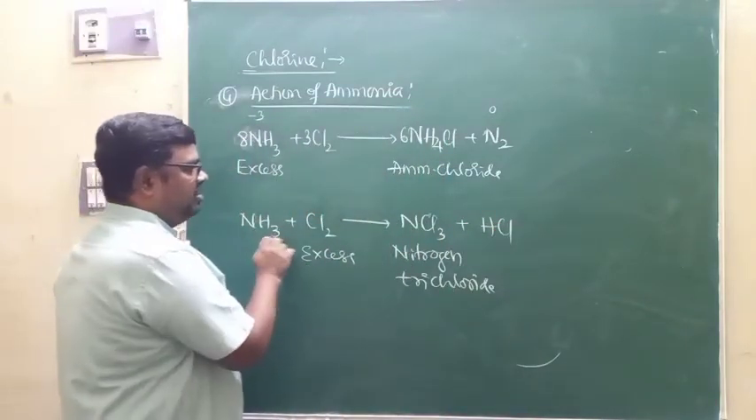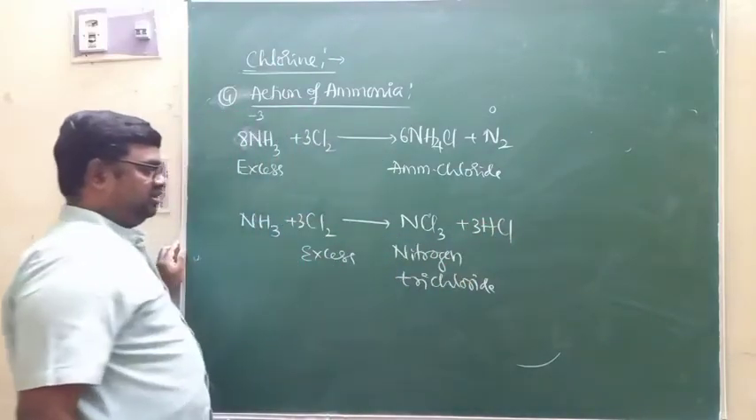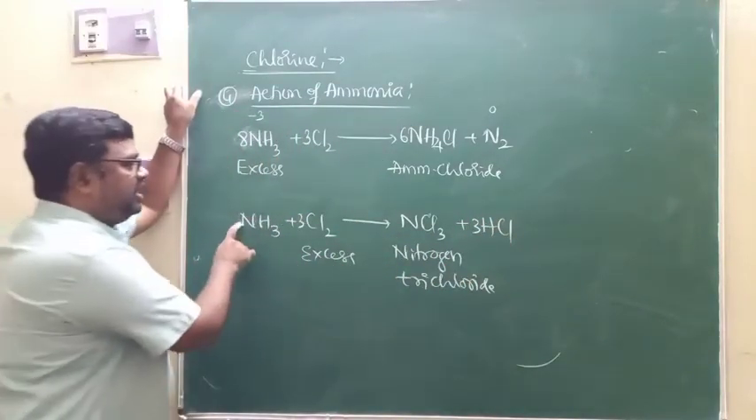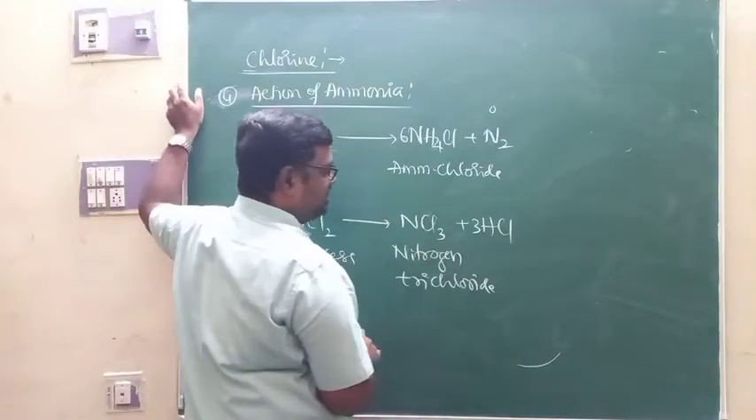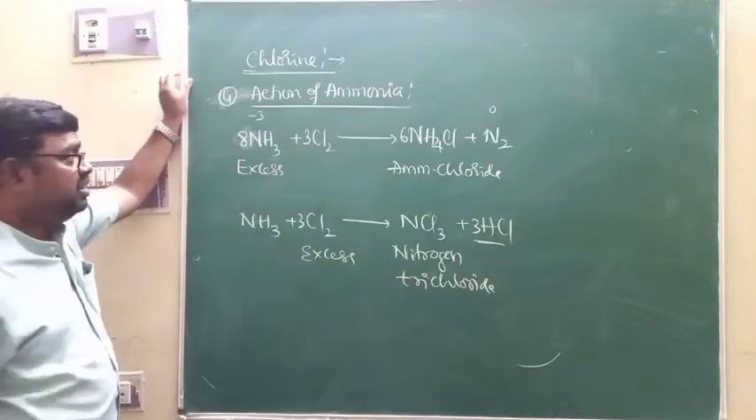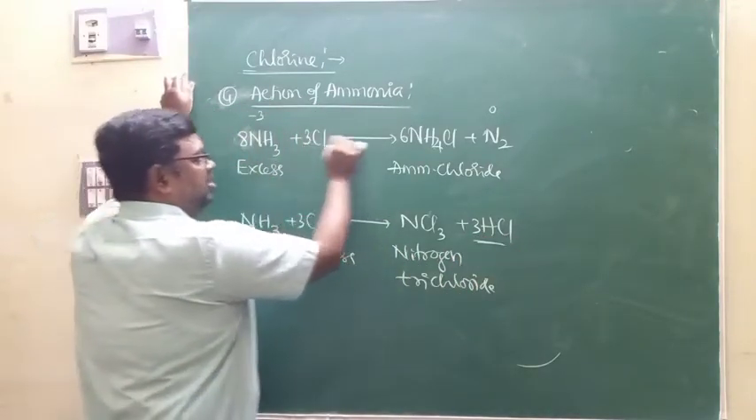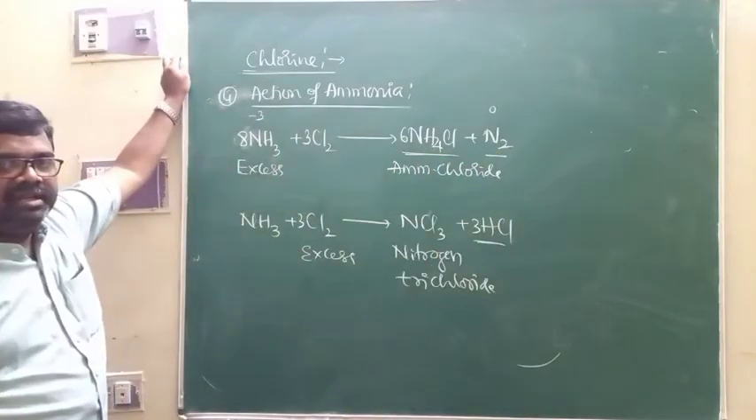Since NH3 is there, make it 3HCl, chlorine becomes 6, that is 3Cl2. That is, when ammonia reacts with excess chlorine, you are going to get nitrogen trichloride, an unstable explosive compound, along with the formation of hydrochloric acid. When excess ammonia reacts with chlorine, you are going to get ammonium chloride and nitrogen. So this is what we call the action of ammonia.